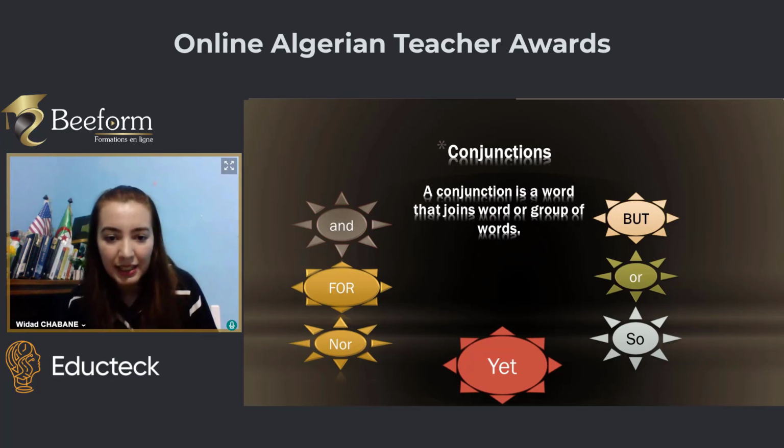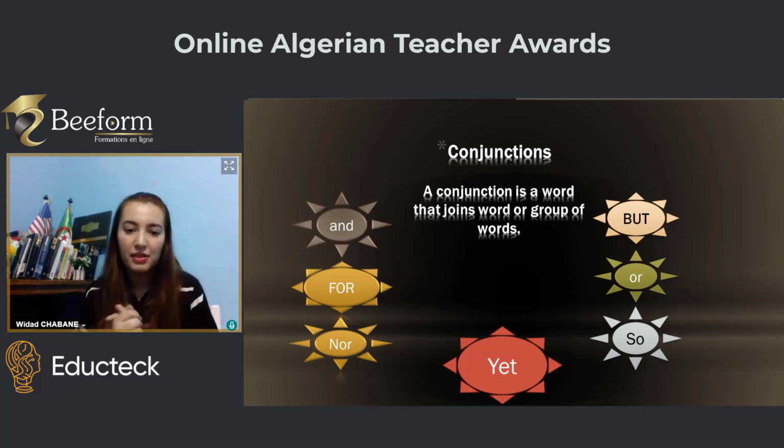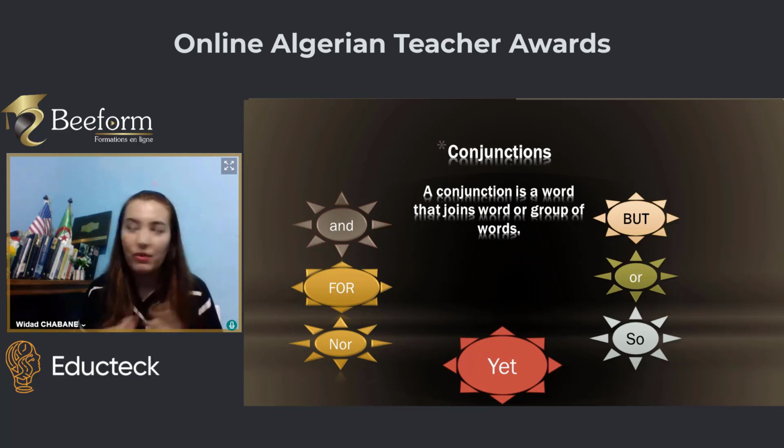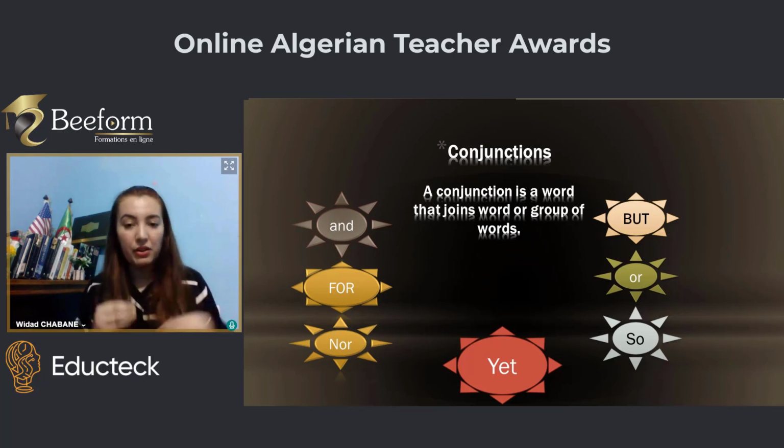The last thing, conjunctions. What is a conjunction? It is a word used to link two sentences, two words, or groups of words. It is a word that joins words or groups of words. For example, we have FANBOYS. You've already studied it in middle school or secondary school. It refers to for, and, nor, but, or, yet, so. These are coordinating conjunctions.